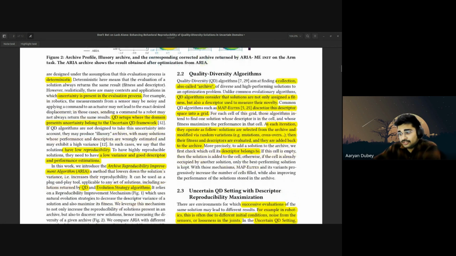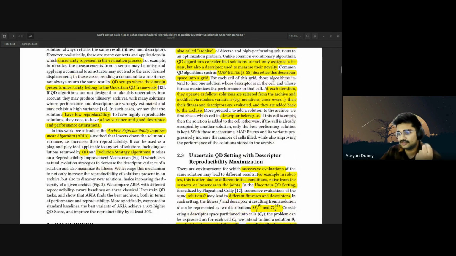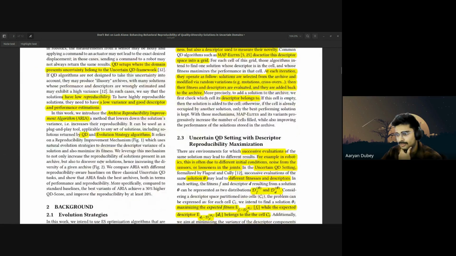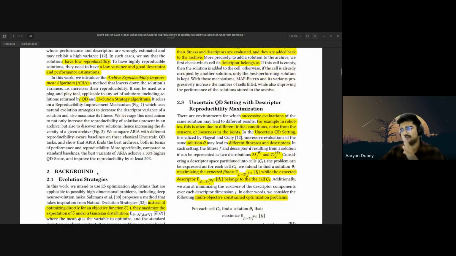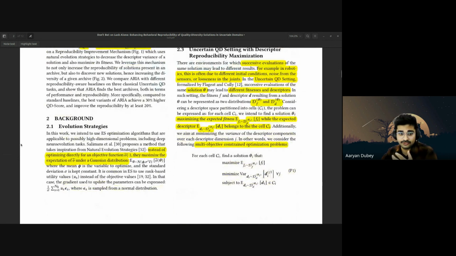So in this work, we introduce the Archive Reproducibility Improvement Algorithm. It's generally simple. It can be used as a plug and play tool applicable to any set of solutions, including solutions returned by quality diverse and evolutionary strategy algorithms, as I explained earlier. It uses two components. One is the reproducibility improvement mechanism, which is defined here, but I will explain it later in the paper. It uses natural evolution strategies to decrease the descriptor variance of the solution and maximize the fitness. So yeah, this is the simple introduction of the whole algorithm. Let's start with evolutionary strategies. What are the evolutionary strategies they are talking about?